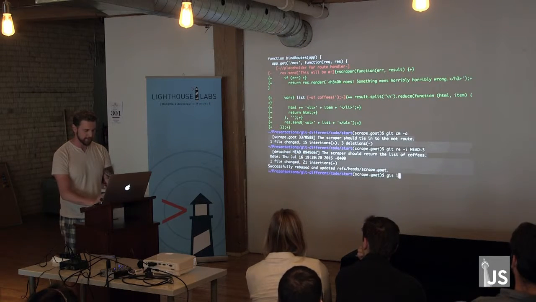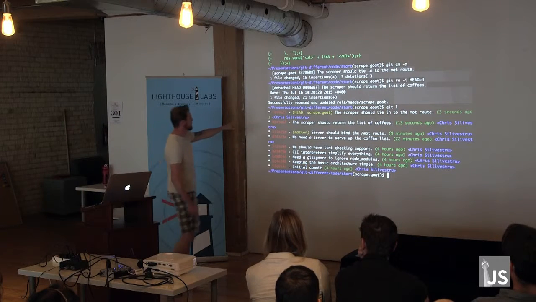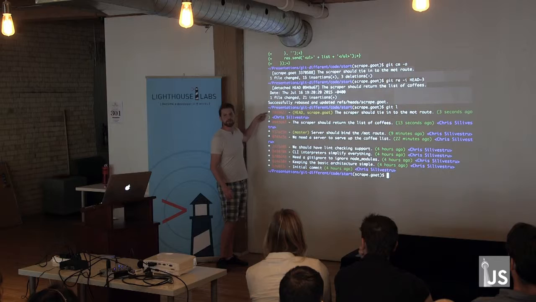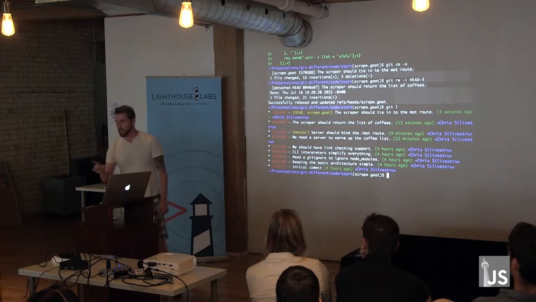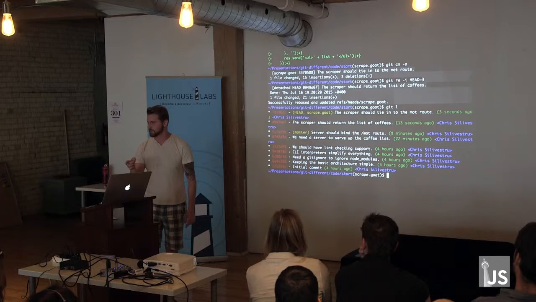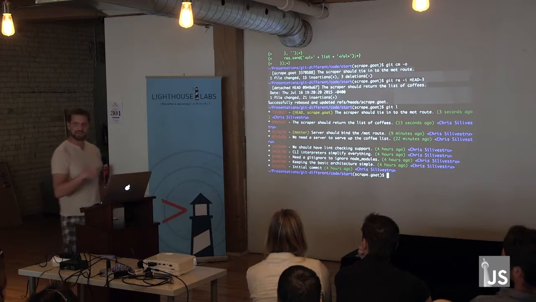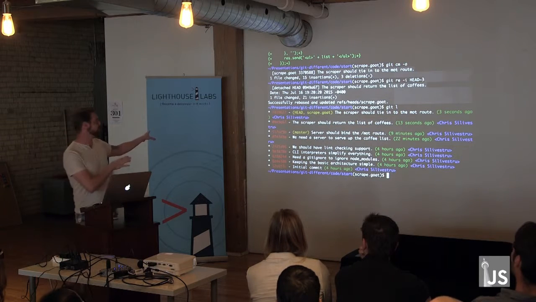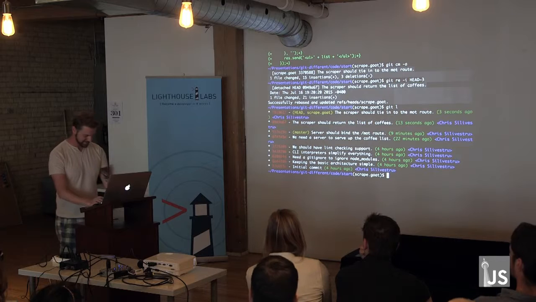So now when I look at it, instead of having 3 commits on this branch, I've gone down to 2 commits. You'd be like, oh, so what? You got rid of 1 commit. No, I got rid of 1/3 of the commits. All right? Because if you do this enough, you get rid of a lot of commits. Yeah, this is a simplistic example, but you can't argue. I got rid of 1/3 of the commits.